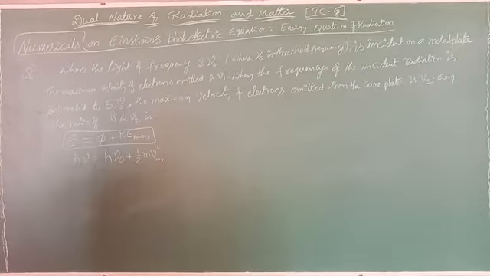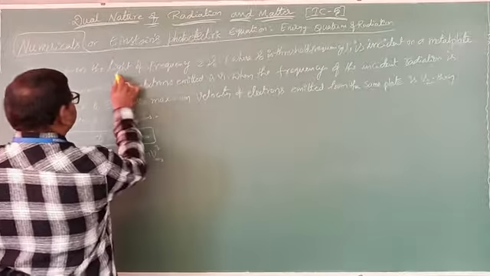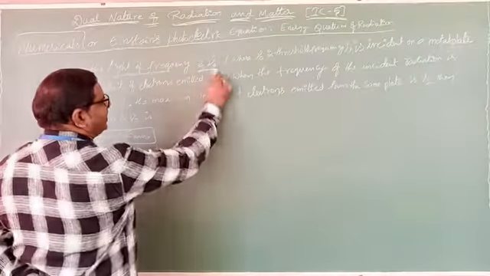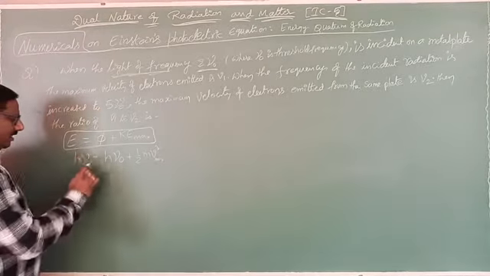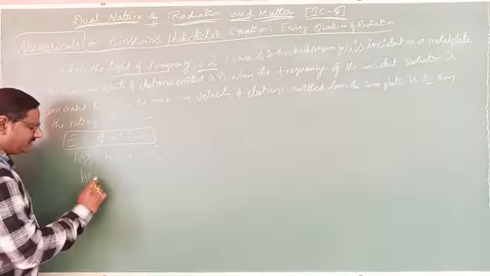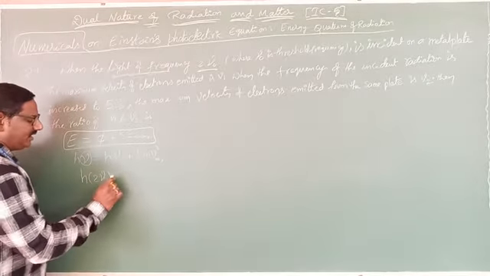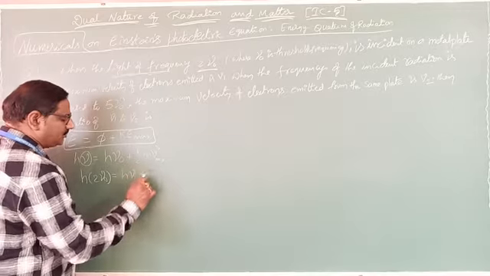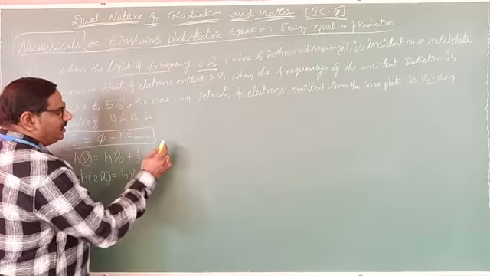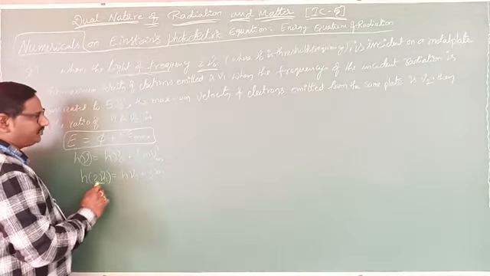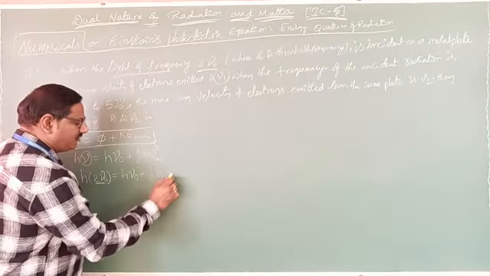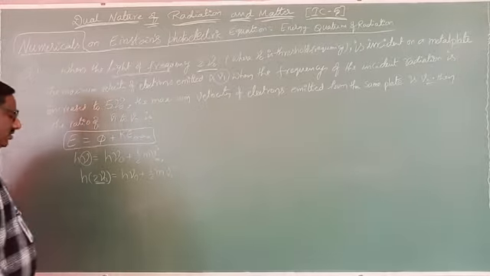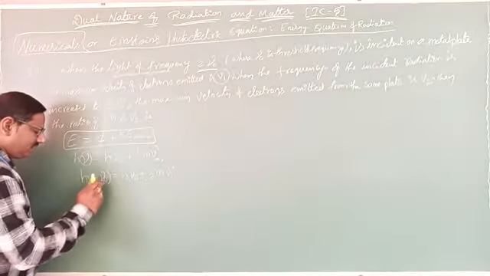Now what is the data given? The light of frequency 2 nu naught is incident upon the metal plate. So here we take h into 2 nu naught equals h nu naught plus half m, at that time the velocity is v1, so v1 square. If you solve this, what do you have?